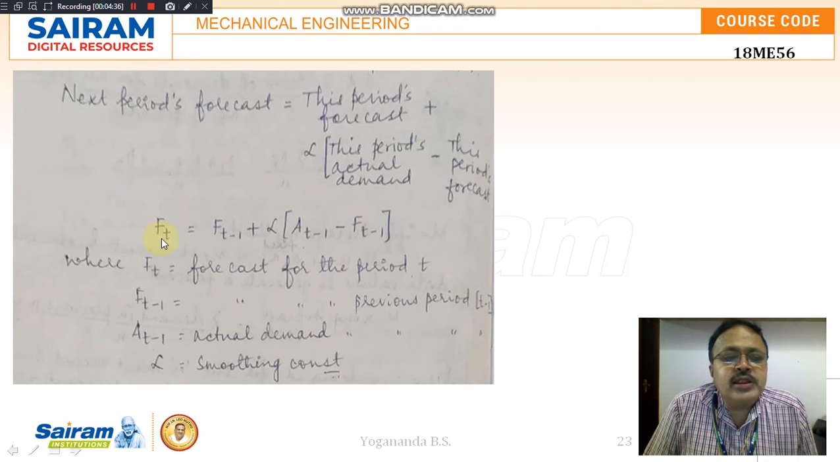If I am calculating the forecast for the next period 2021, then t minus 1 means 2020. So F of t minus 1 is the forecast for the year 2020, plus alpha, the smoothing constant, into the actual demand for the year 2020 minus the forecast done for the year 2020. By substituting these values, I am getting the next period's forecast, that is the forecast for the year 2021.